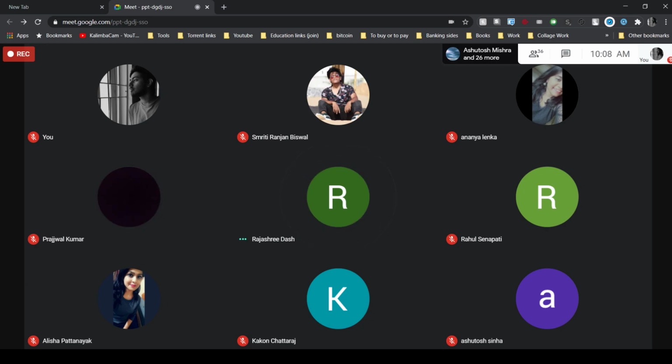So last class we already discussed one approach, that is the Peterson solution, which is a two-process solution. It is a software solution. So using the Peterson solution, we are taking two extra data items. One is turn, another one is flag, that is a Boolean array of size 2.